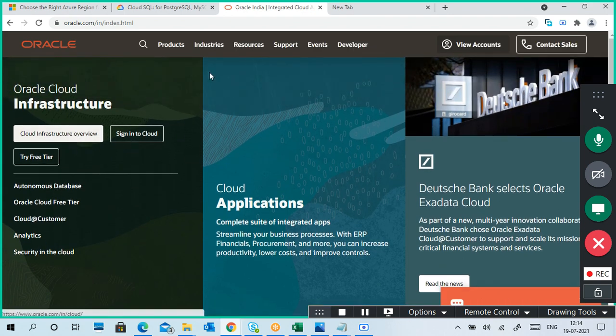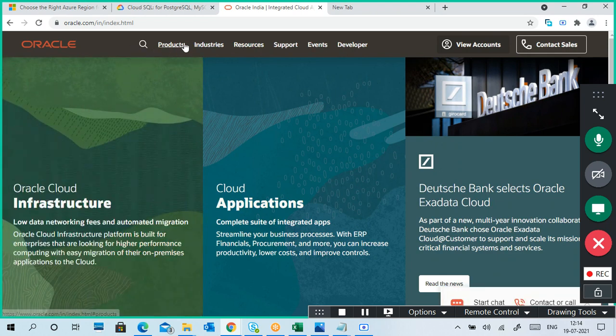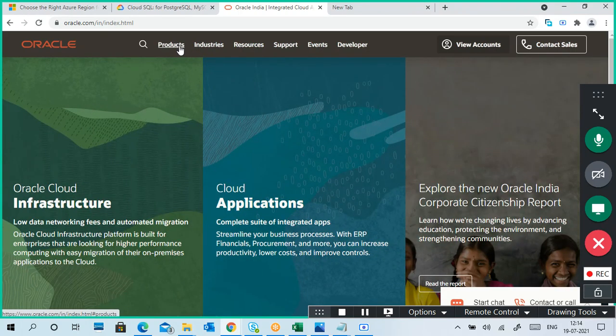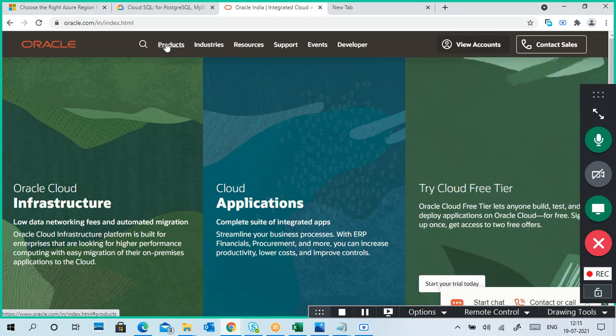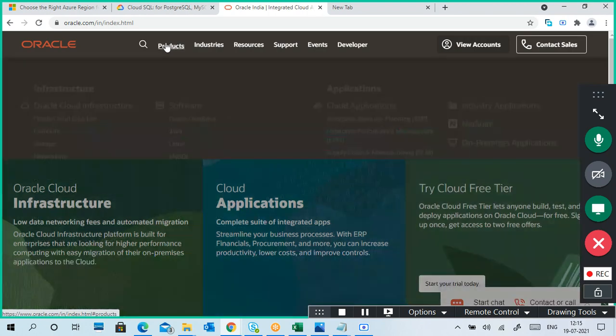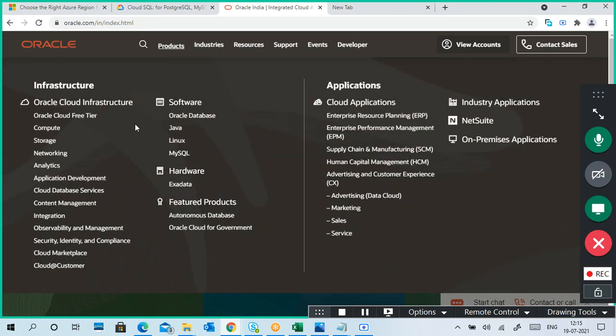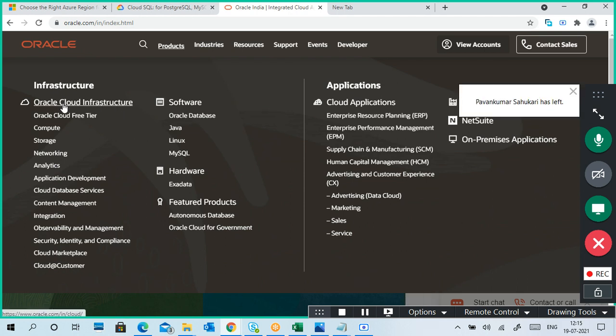So Oracle is also providing virtual machines, not only database kind of stuff, infrastructure as a service is also provided by Oracle. Yeah, here now it is open. You can see here it is Oracle Cloud Infrastructure.